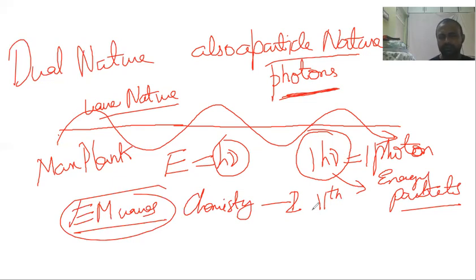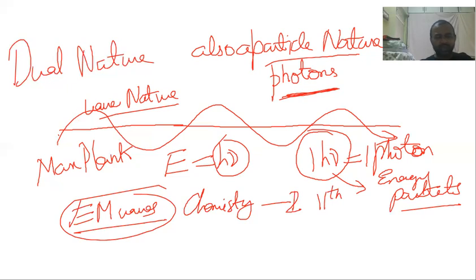But sir, I have a question. If h nu is equal to one photon, then can we say that E, which is Planck's formula, is equal to one photon? What are you saying? h nu is equal to one photon, right? Yes, h nu is equal to 1 photon. So can I write E is equal to one photon?